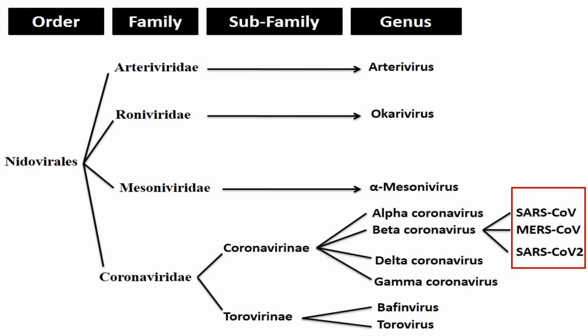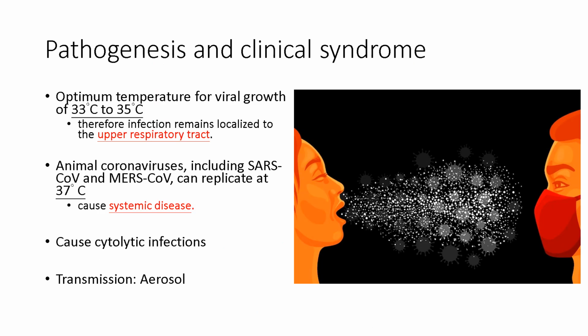and significant societal impacts. Most human coronaviruses have an optimum temperature for viral growth of 33 degrees Celsius to 35 degrees Celsius, and therefore infection remains localized to the upper respiratory tract. Animal coronaviruses, including SARS-CoV and MERS-CoV, can replicate at 37 degrees Celsius and cause systemic disease. Coronaviruses cause cytolytic infections, and when inoculated into the respiratory tracts of human volunteers, they infect and disrupt the function of ciliated epithelial cells. The virus is most likely transmitted by aerosols from infected individuals.